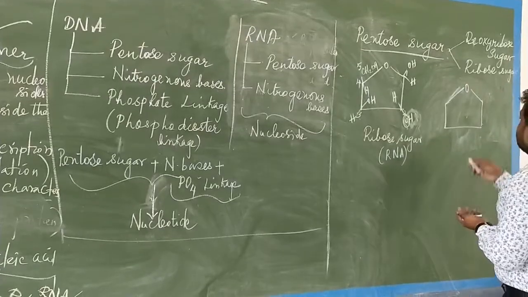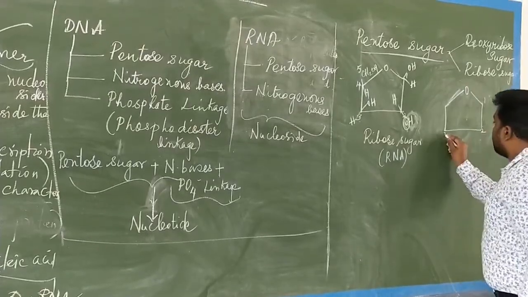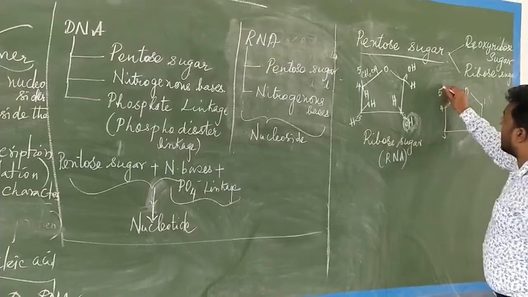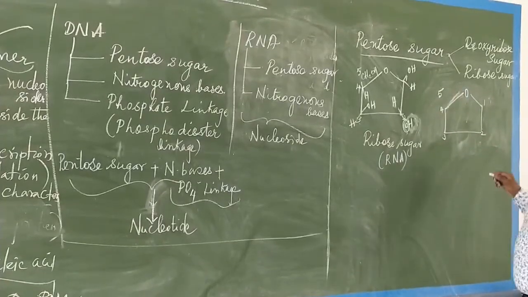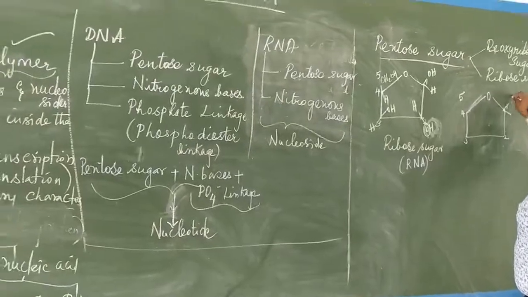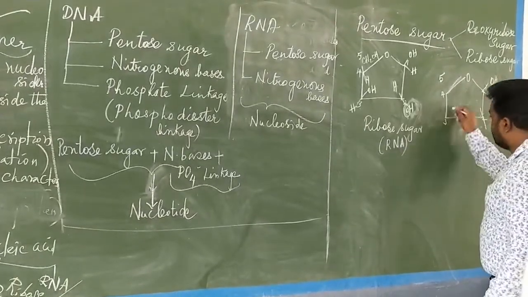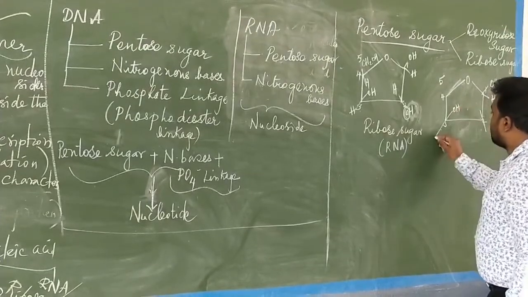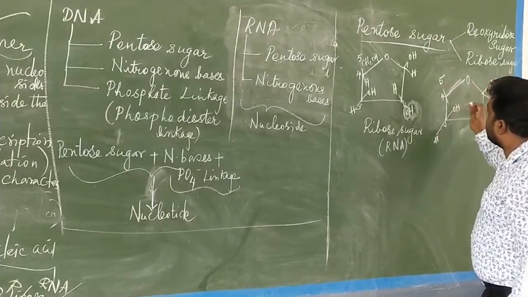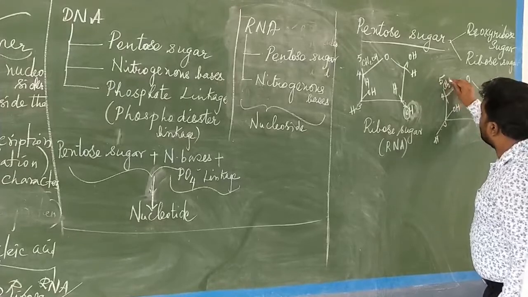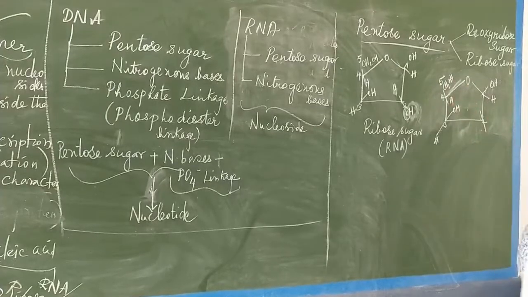Now coming to deoxyribose sugar, again 1, 2, 3, 4, and 5th carbon, isn't it? Now here what happens? OH and H, and in the second carbon here H, and here it will have CH2OH, and here it will have H structure.